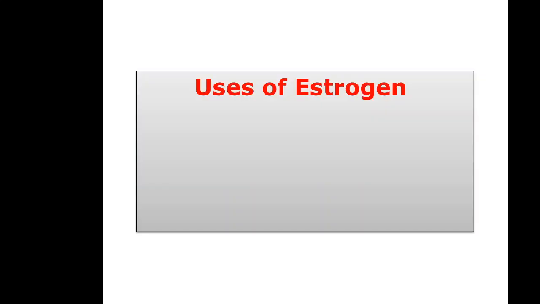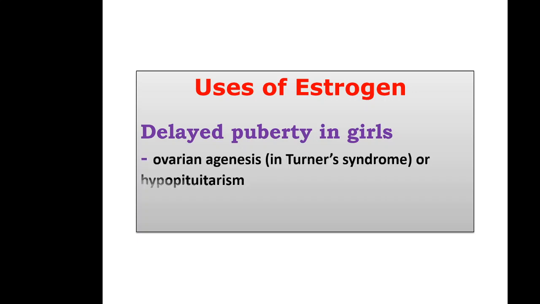Now another use of estrogen is where there is lack of estrogen. Suppose the ovary is completely dysfunctional. That will lead to delayed puberty in girls, like ovarian agenesis in Turner syndrome or hypopituitarism.